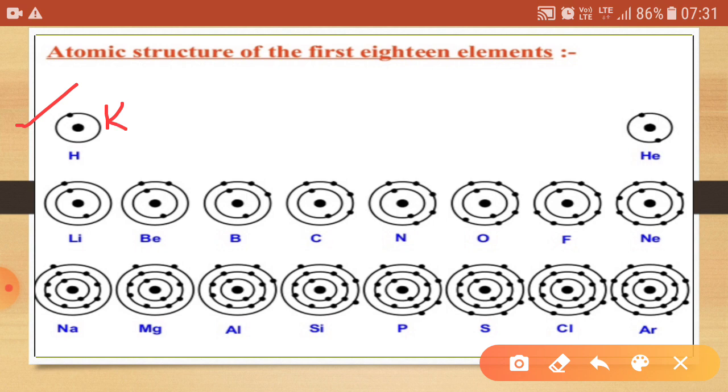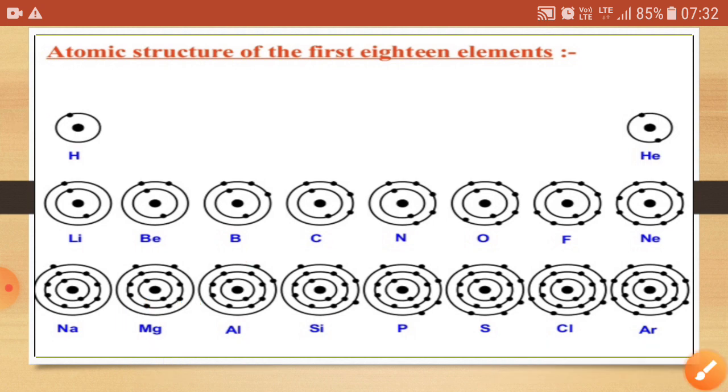Similarly, for a higher atomic number like aluminium, having atomic number 13 and electronic configuration 2, 8, 3, basically the K, L and M shells are like this. Similarly, we can discuss the various other elements like this.